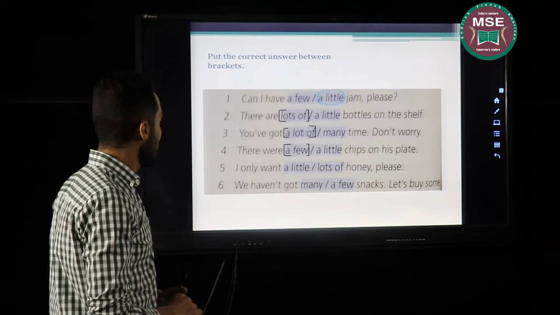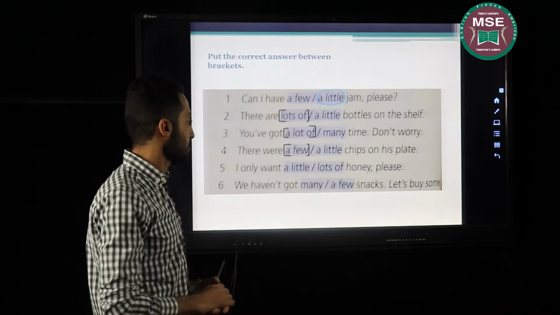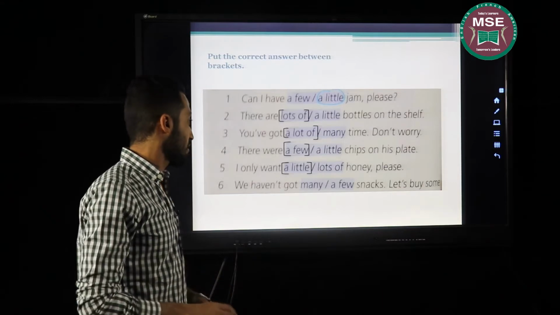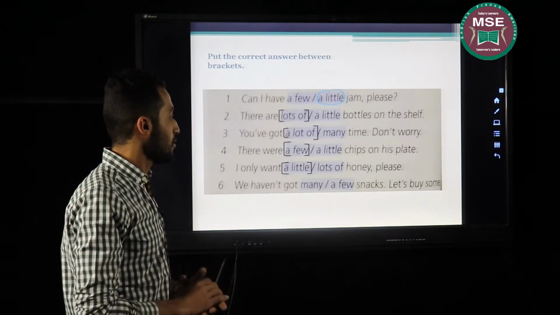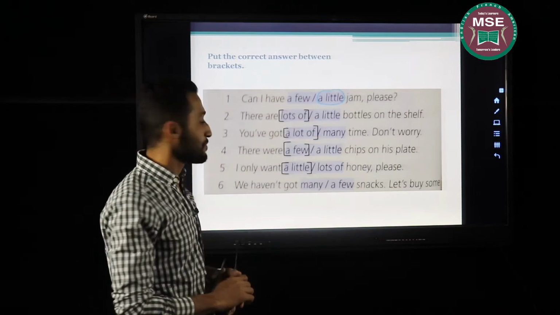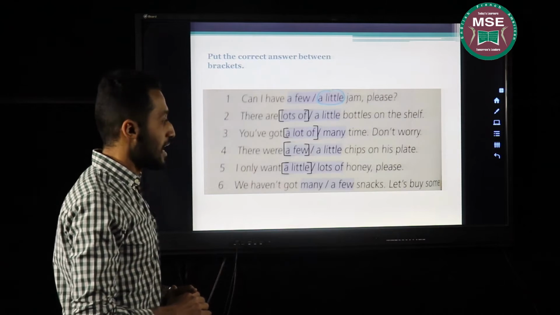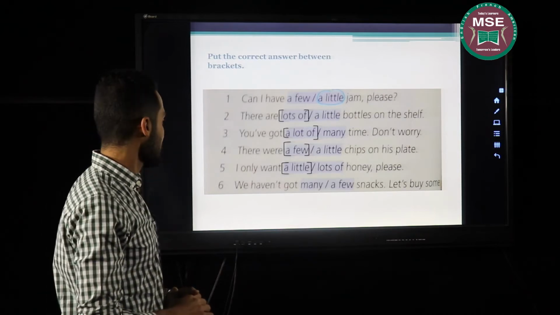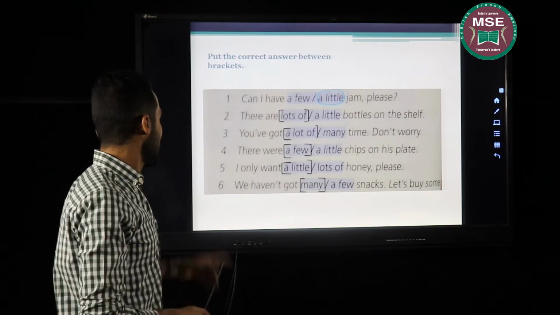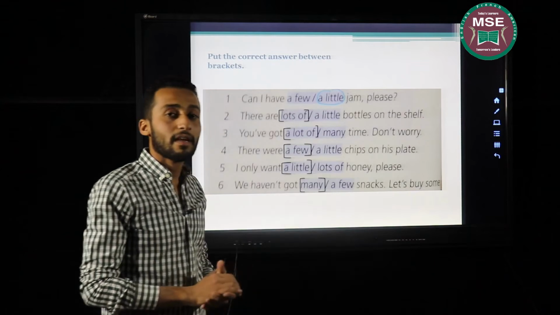Question 5. I only want a little or lots of honey, please. What is your guess? Correct. I only want a little honey, please. Same thing applies for honey as jam. Number 6. We haven't got blank snacks, let's buy some. You guessed it right. We haven't got many snacks, let's buy some. Snacks is something that I can count.